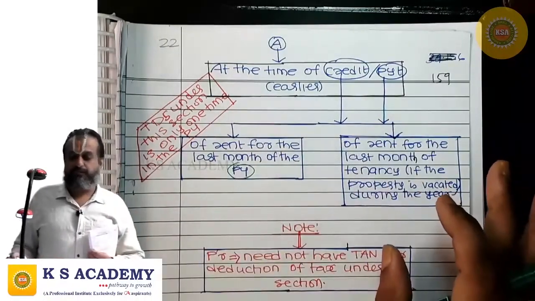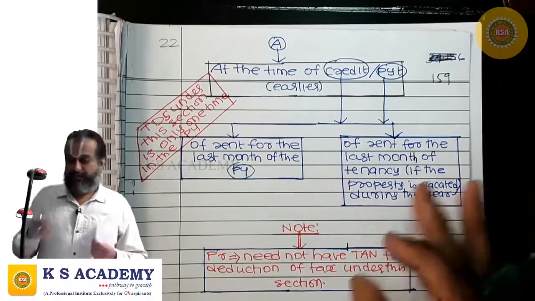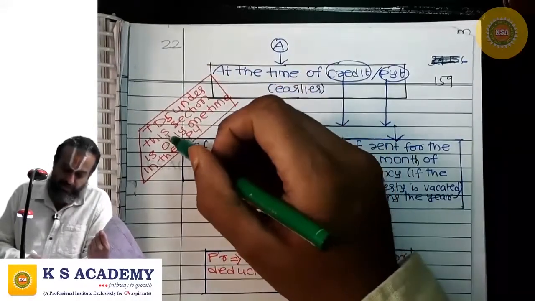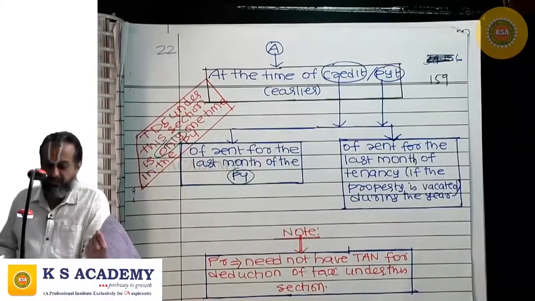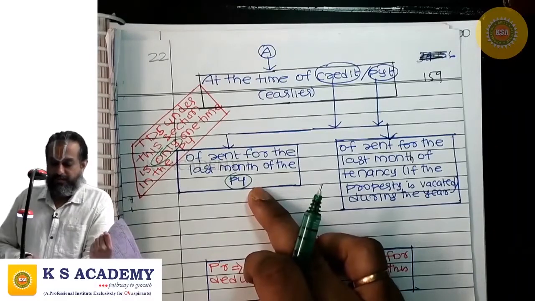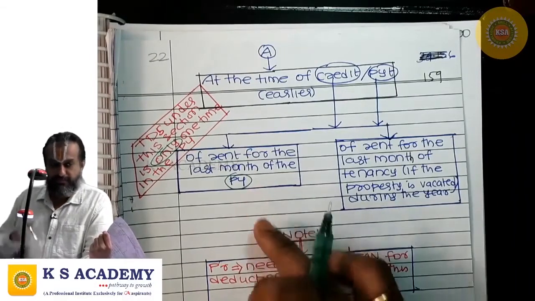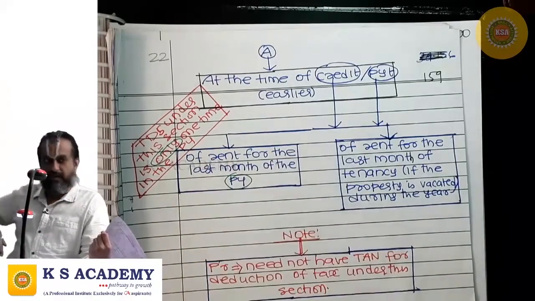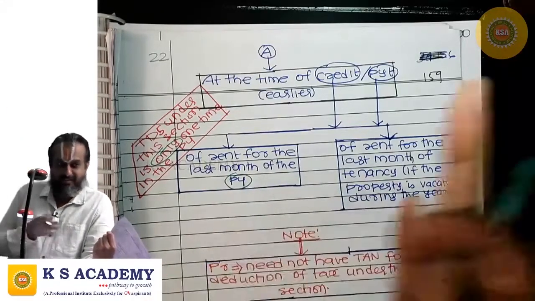That too in respect of rent credited in the last month or rent paid in the last month. Okay, for that only there is a TDS obligation. TDS under this section is only once in the previous year. We will be deducting the tax at source out of the last month rent. But we will not be applying the TDS rate only on the last month rent. On the entire rent, we apply the TDS rate and we withhold out of the last month rent.